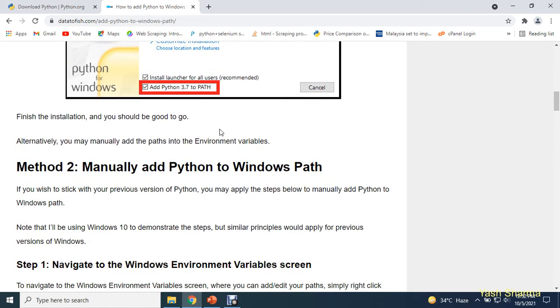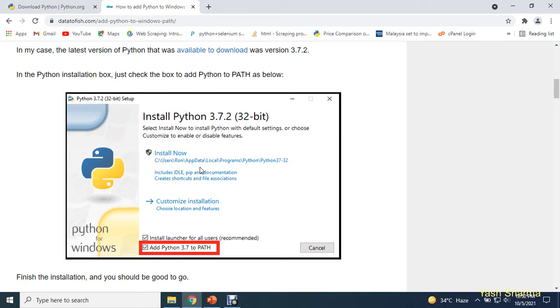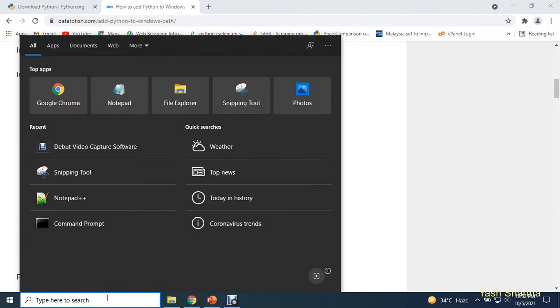Then if you click on next, it will take a little bit of time and Python exe will be installed on your machine. Now we need to check whether Python is available inside our machine or not. Once you are done with the installation, or you already have Python exe on your machine, you can check it using your command prompt. So here you need to open your command prompt using run as administrator privileges.